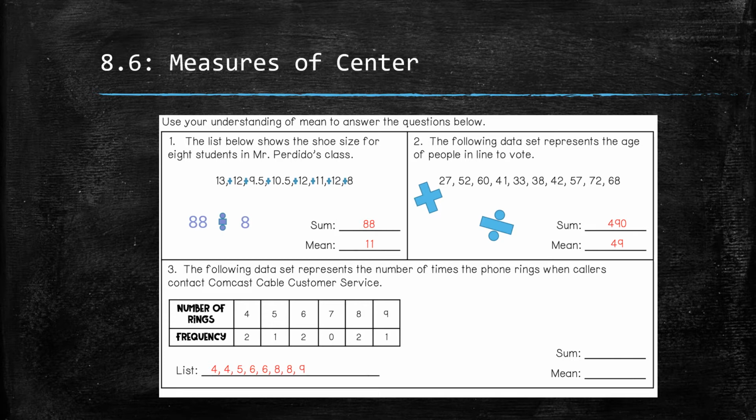To find the mean, we're going to add up the sum of our data points, which gives me 50, and then I'm going to divide by how many we have, and I have 1, 2, 3, 4, 5, 6, 7, 8. So 50 divided by 8 gives me 6 and 25 hundredths.